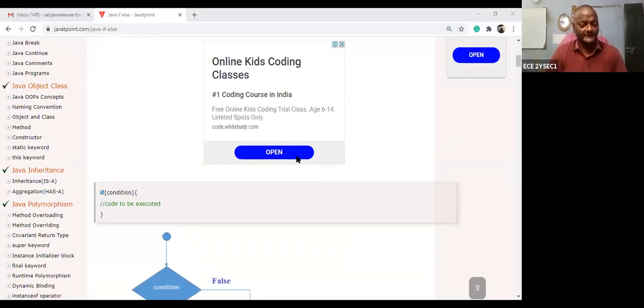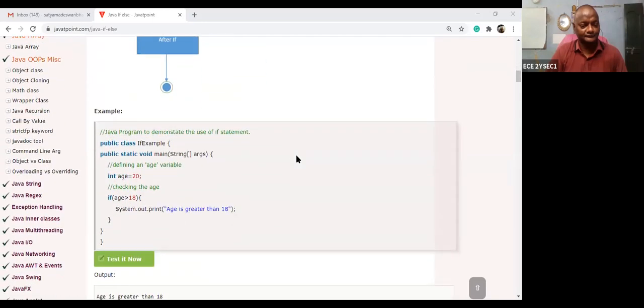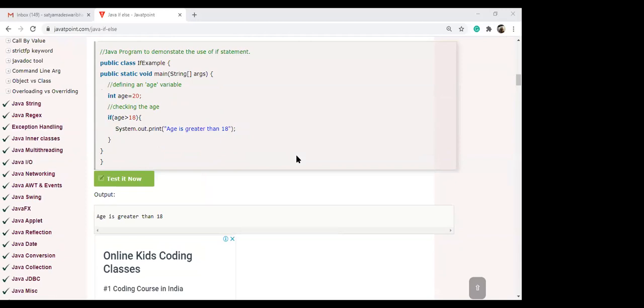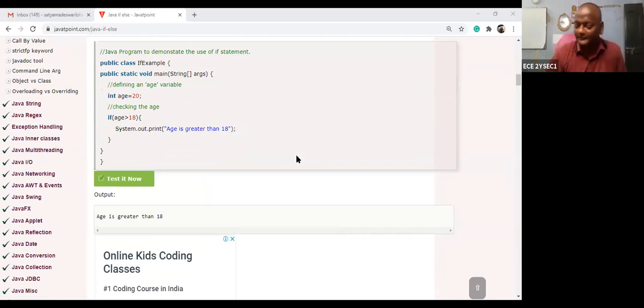Let us take this as the first condition. So is my programming visible to all of you? Yes, sir. Okay, right. So can you read the program? Suppose I want to check whether your age is above 18 or 18.